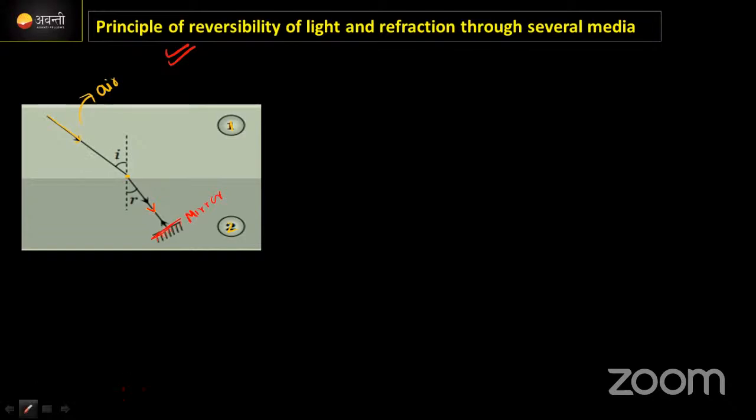Light is entering from the first medium to the second medium, keeping a plane mirror. हाँ, reverse होना है, means we need to keep a plane mirror. Reversibility है ना इधर, that's why. If it is not reversibility, we can understand this topic in another mode. How? I will explain. This is the ray which is refracted. In reverse order we need to understand this one, right? We can't understand it like that. That's why I kept one mirror here.